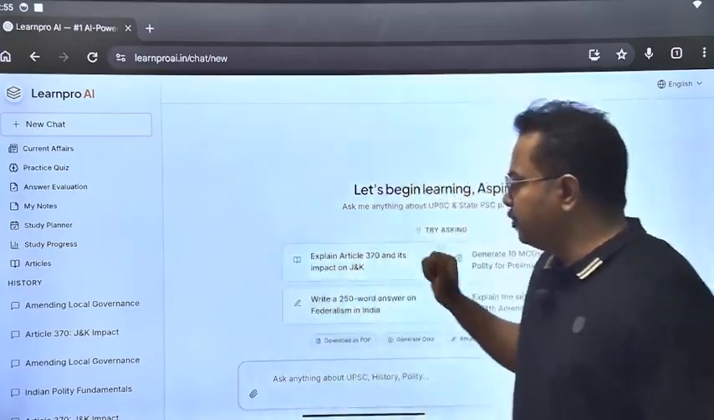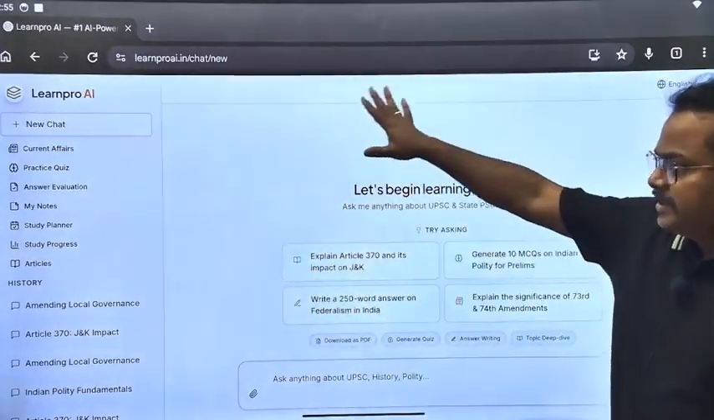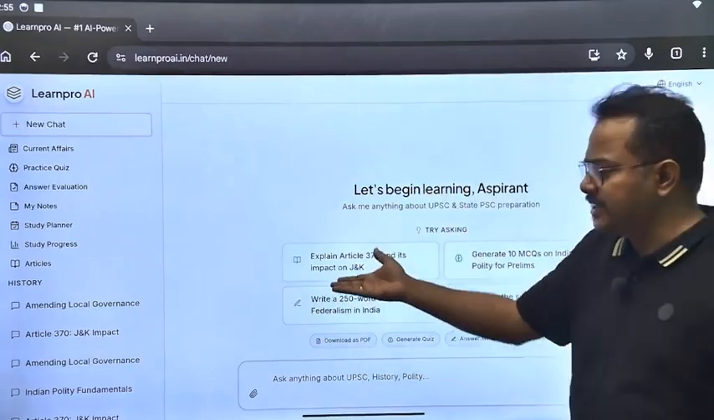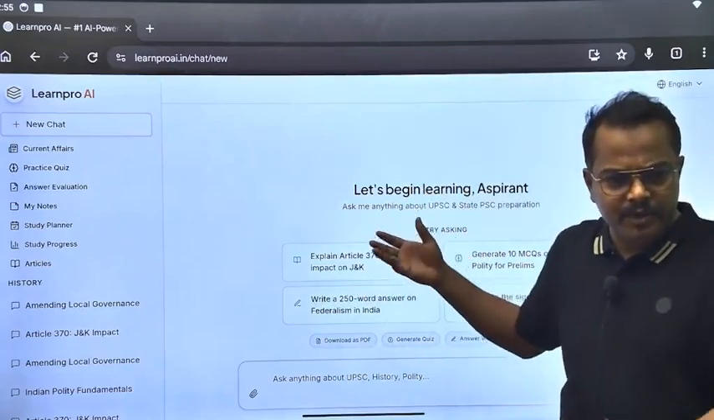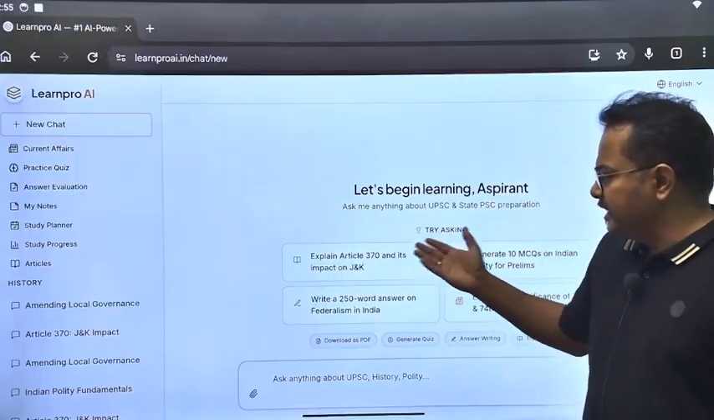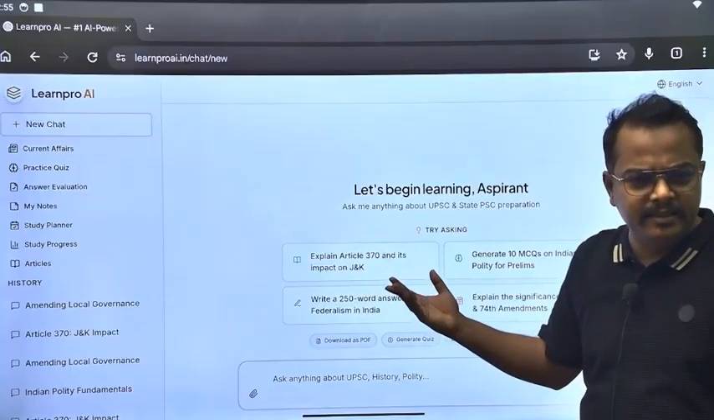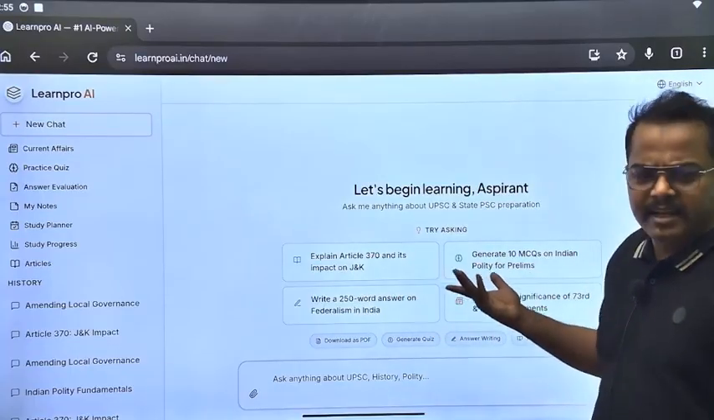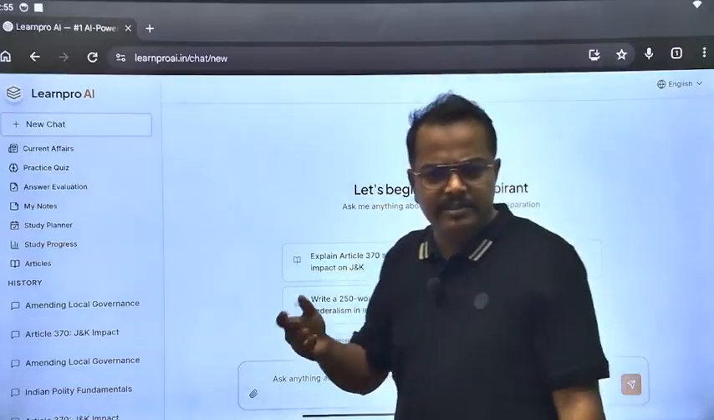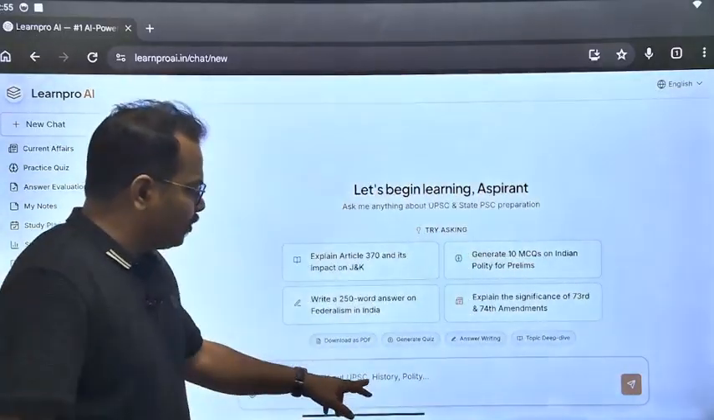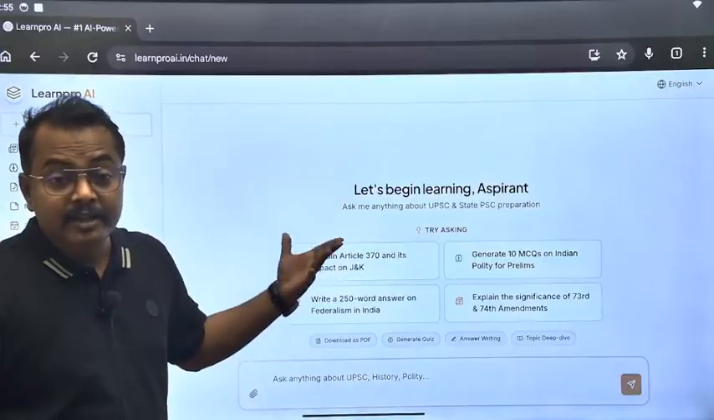So this is the basic chat function. Here are some samples. For example, if you want to start, there are some samples given: explain Article 370 and its significance, generate 10 MCQs. These are some of the things given. You can also type your own content here, whatever you actually need.